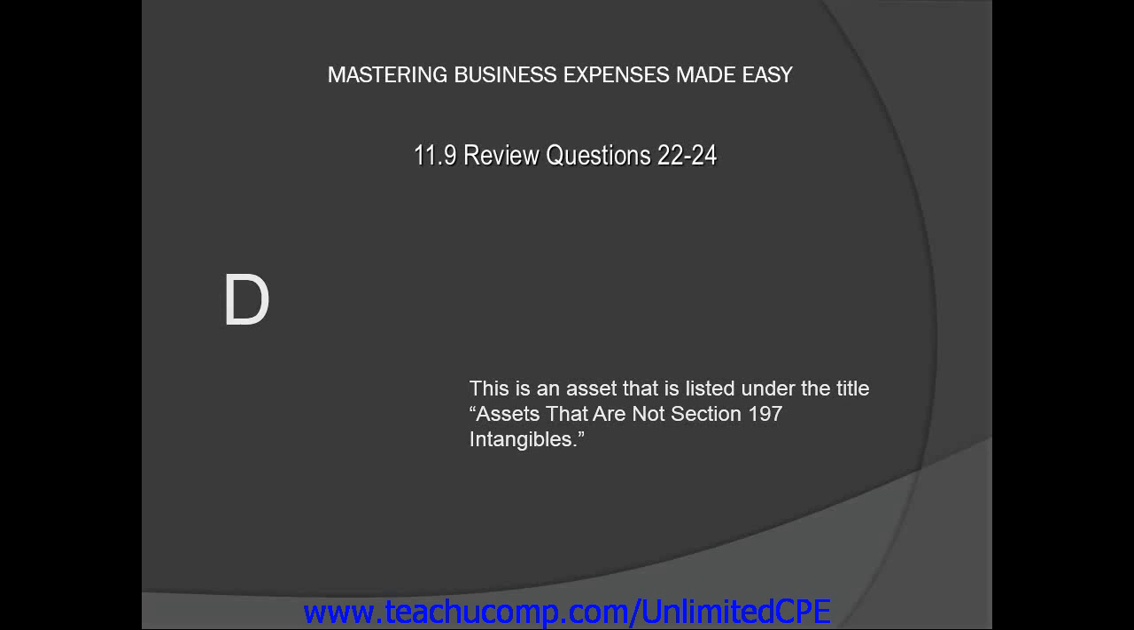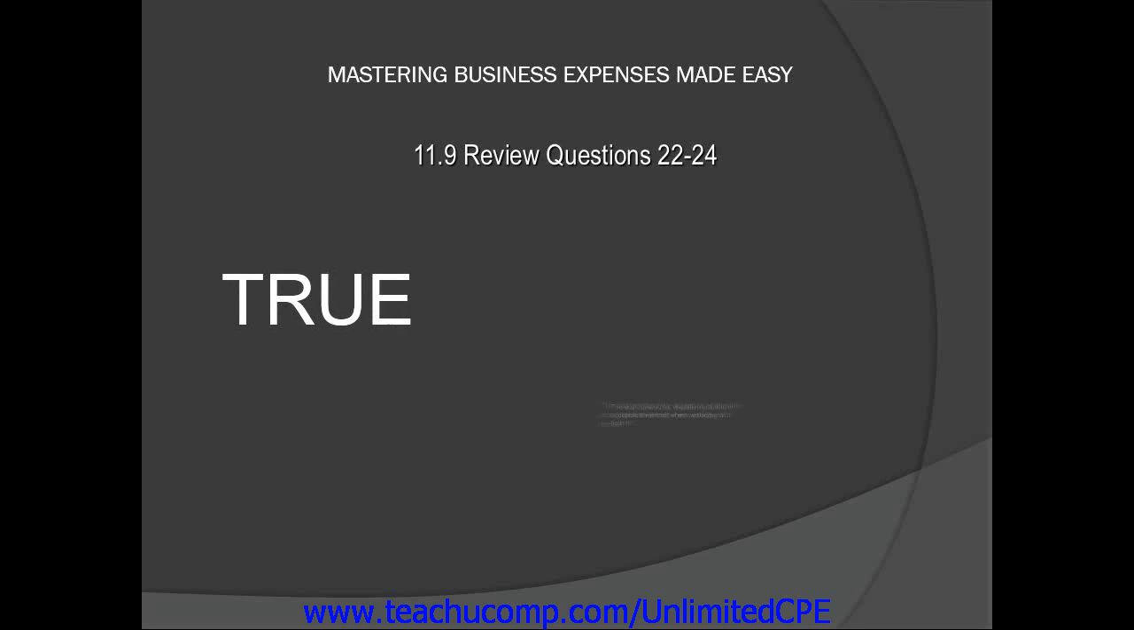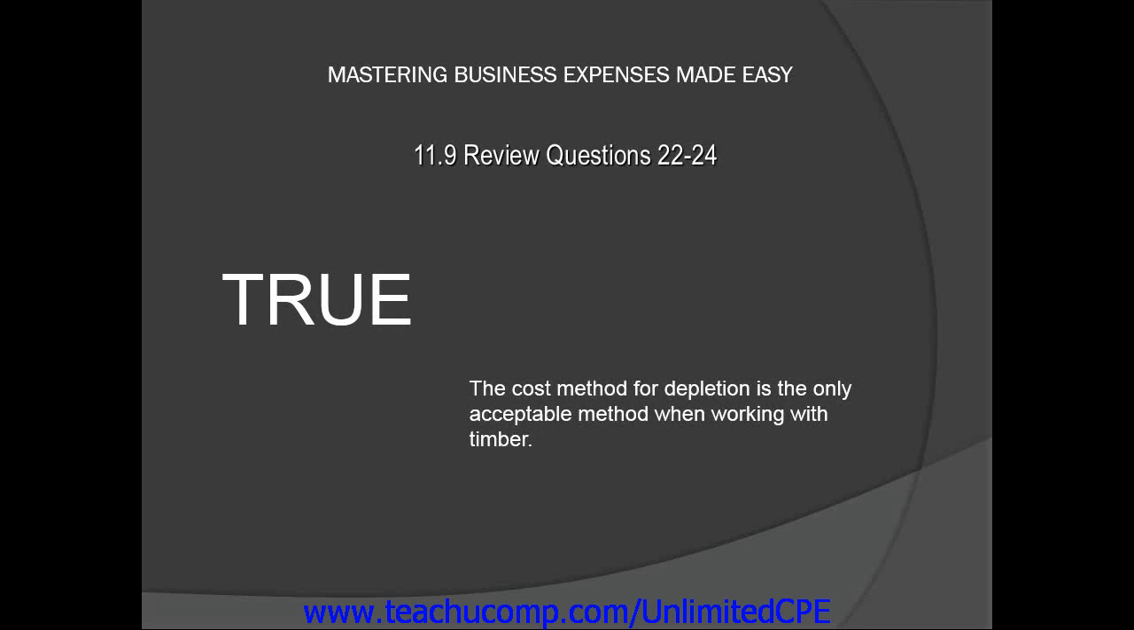Now let's take a look at review question number 23. True or false? When accounting for the depletion rate for timber, cost depletion must be used. The correct answer is true. The cost method for depletion is the only acceptable method when working with timber.